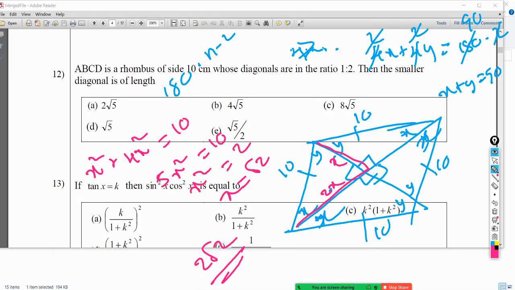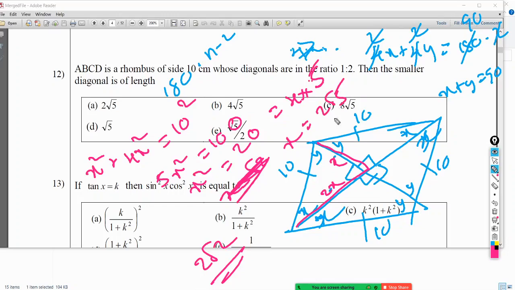Can you see, x squared plus 4x squared equals 10 squared, sorry, equals 10 squared. So this is 100. So therefore x squared is 20. x is, this is 4 into 5. So x is root 4 into root 5. Root 4 is 2, so 2 root 5.